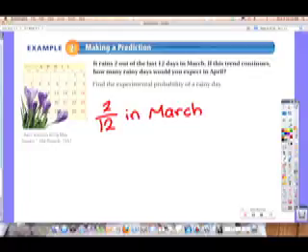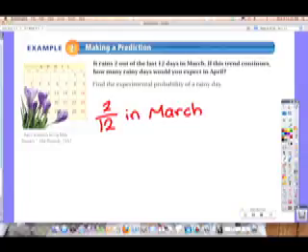Alright, well, if it rains 2 out of the last 12 days in March, this trend continues, how many rainy days would you expect in April? I don't know, if we're thinking just about March, and we're just looking at the trend in March, I would say probably just 2 days, right? But if we're meteorologists, is that logical? Is that good reasoning? If we were a weatherman, maybe would we lose our jobs? Yeah, maybe. If we're just saying, well, March, it rained 2 days, so April will probably be the same, right?